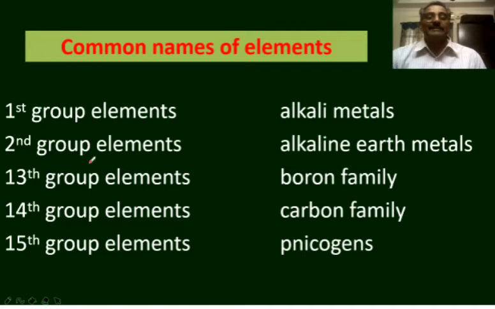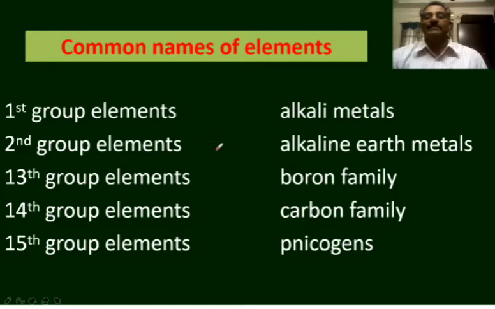The elements present in the second group are said to be alkaline earth metals. Actually, the oxides of magnesium and calcium were known to human beings for a long time, before the corresponding elements. That is, magnesium oxide and calcium oxide were known before the corresponding metals magnesium and calcium.